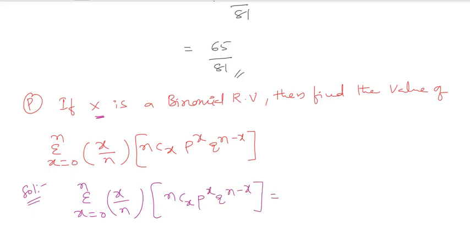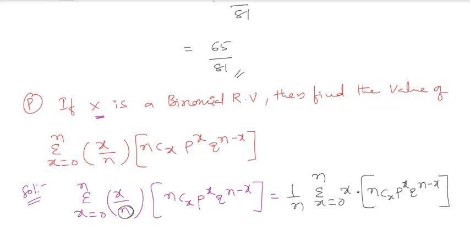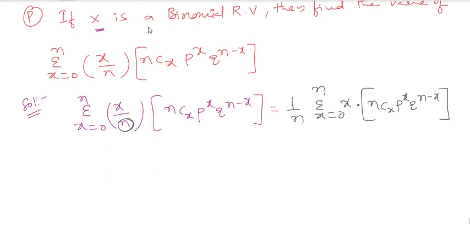What I am doing is taking the 1/n outside. So it becomes 1/n times the summation x = 0 to n of x into nCx p^x q^(n-x). Then this nCx p^x q^(n-x) is the probability mass function for the binomial distribution, am I correct or not?